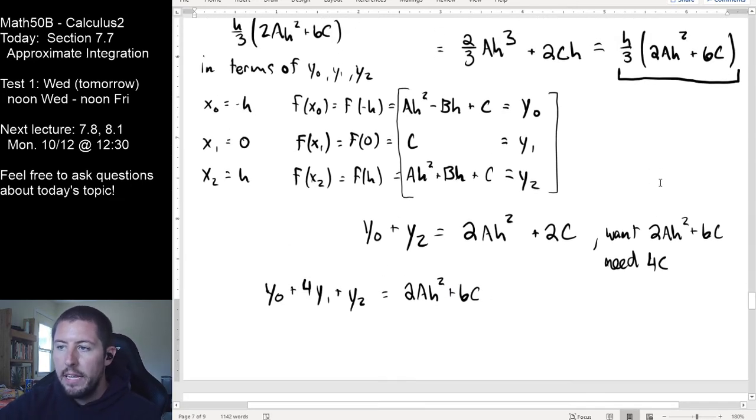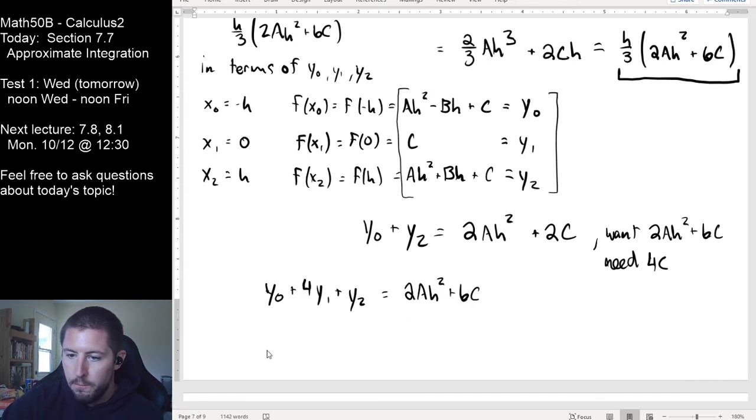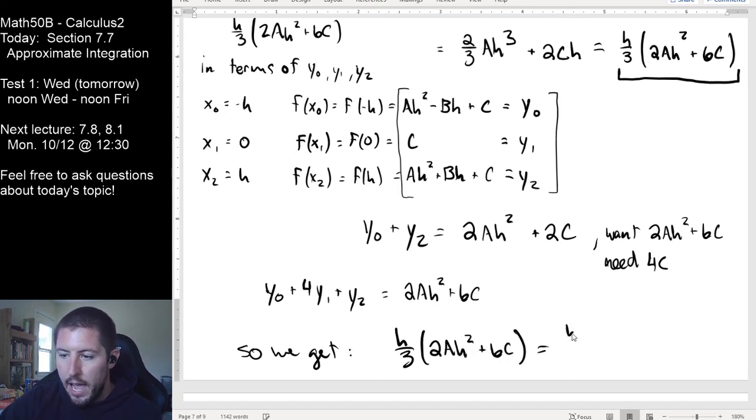And now we can finally rephrase this. H over 3 times 2AH squared plus 6C, we can instead rewrite as H over 3 times Y0 plus 4Y1 plus Y2.